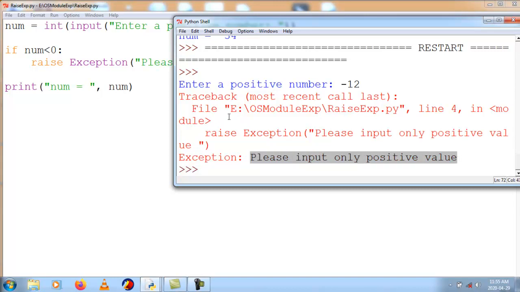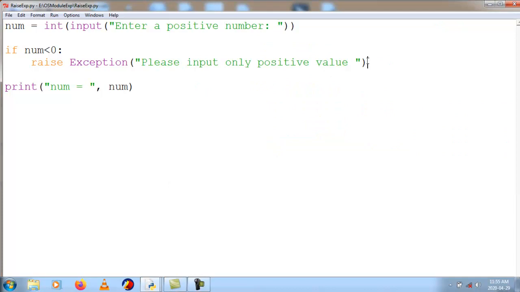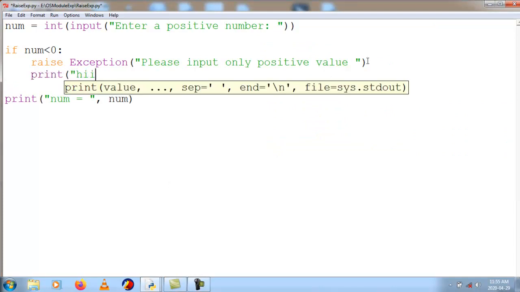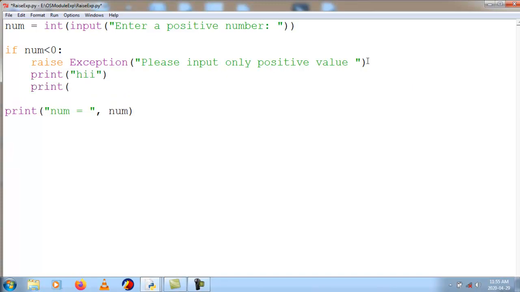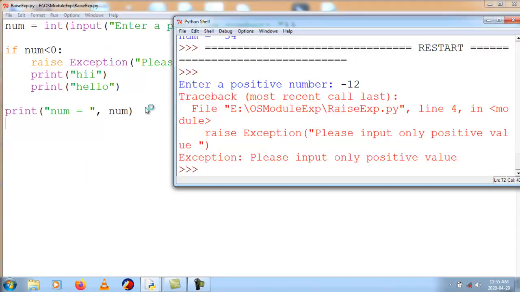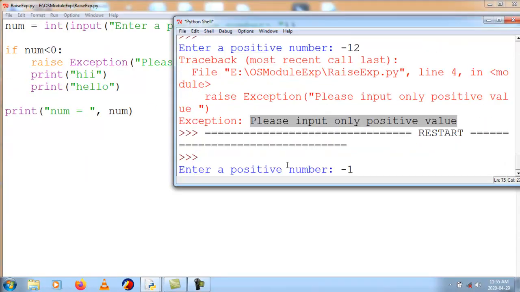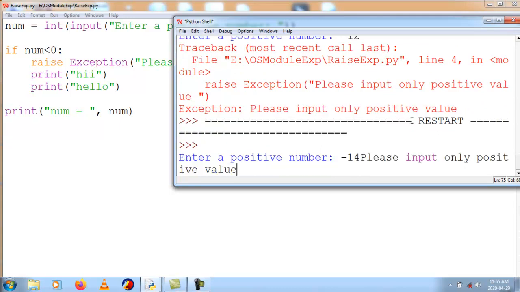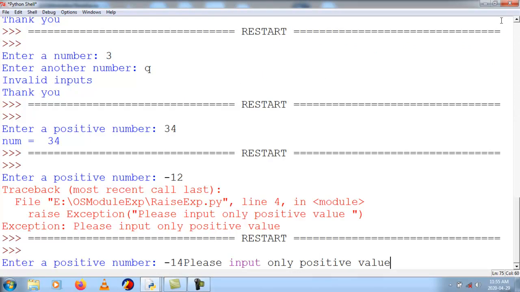Here I have an error. If I write any statements after this raise block, they will not be executed. Print hi or print hello, anything. These statements will not get executed. So I will save the file and now I run. I need to enter some negative number, minus 14. Please input only positive numbers. So I am getting the exception message, please input only positive value.